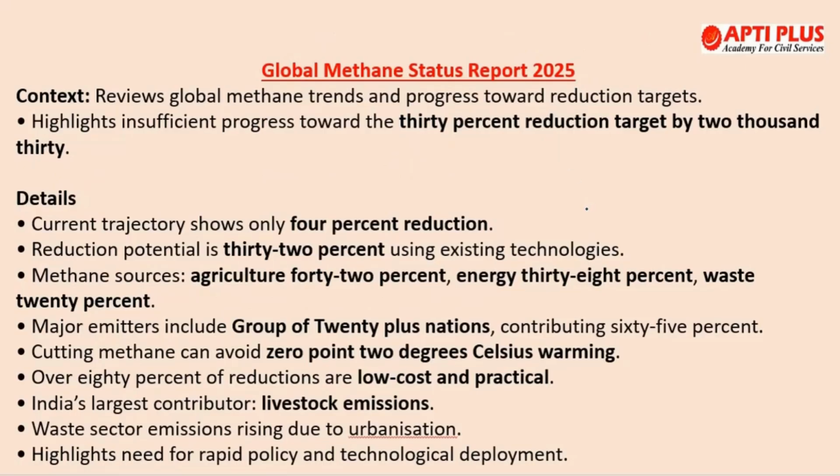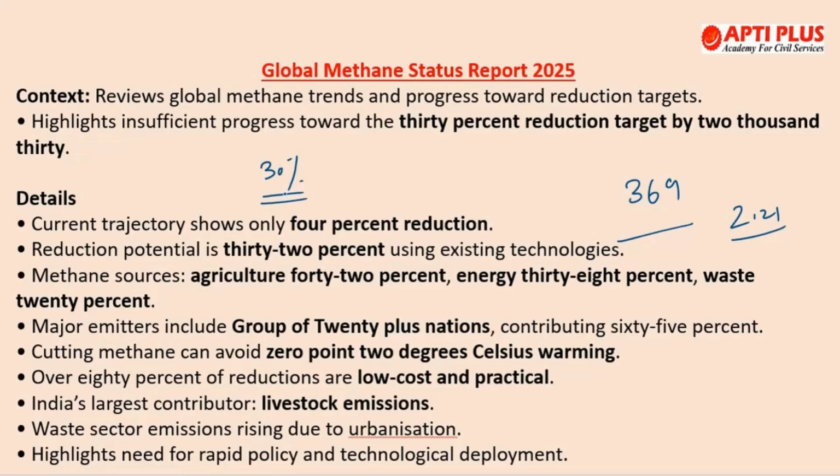Okay, so recently this particular report was released, and according to it, if we talk about the projected emissions, then without extra action, methane emissions in 2030 could be 369 million tons, only 4% lower than 2021. So we are not able to reduce the emissions commensurately. And there's a huge ambition gap, because current national plans would cut emissions by just 8%, far short of the 30% goal that we have right now.